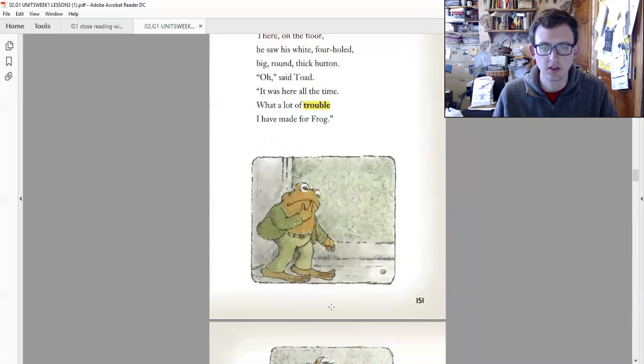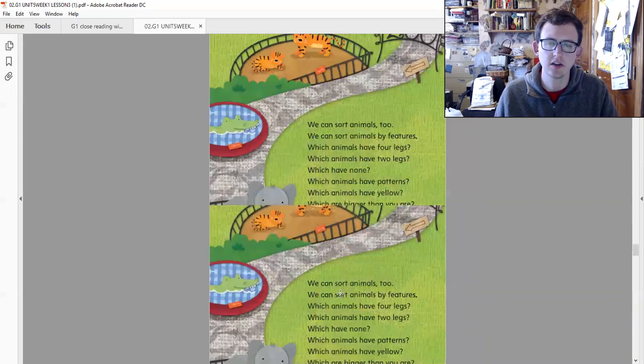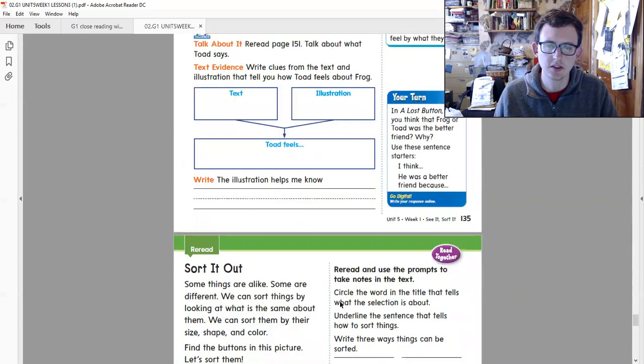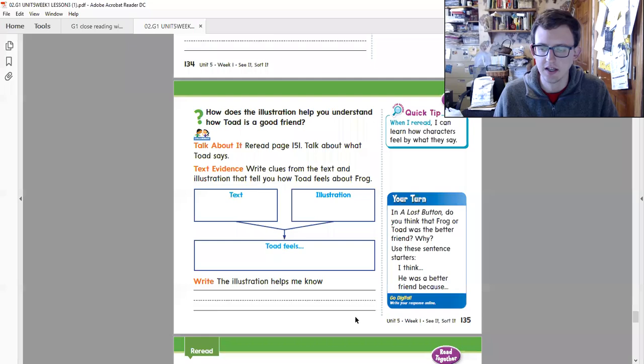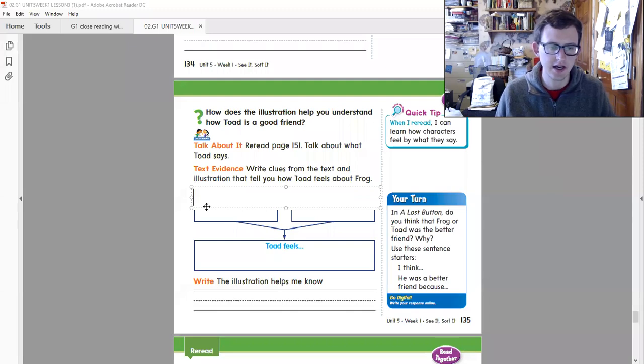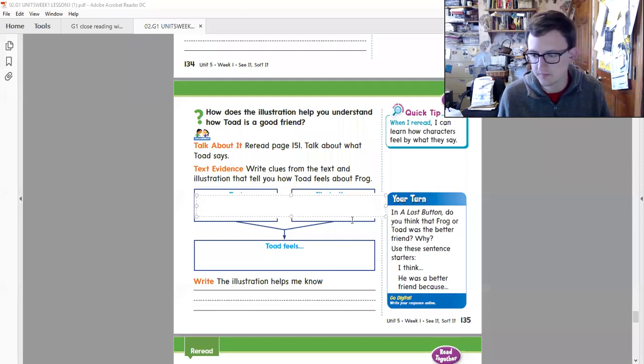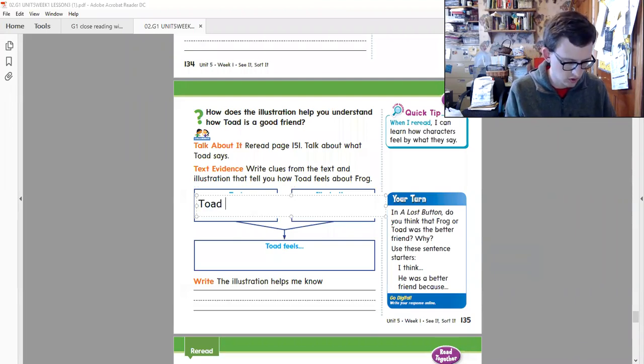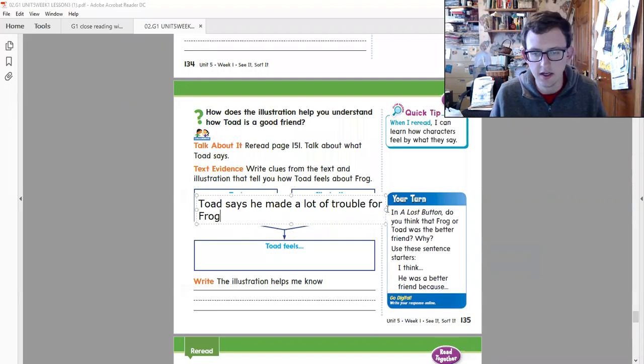And let's look at the picture. So you can see Toad is thinking. He doesn't look angry anymore, right? He's thinking, and maybe he feels a little sorry, right? So let's go down to our picture here, and we can say in the text, we can see from the text that Toad says he made a lot of trouble for Frog, right?